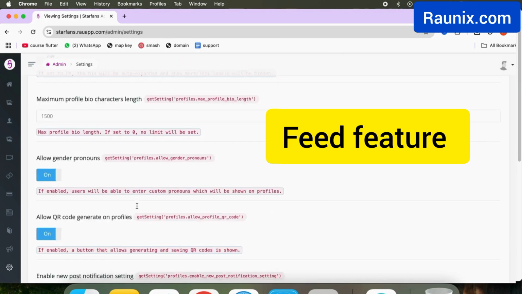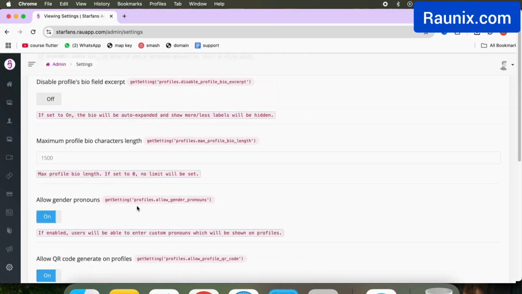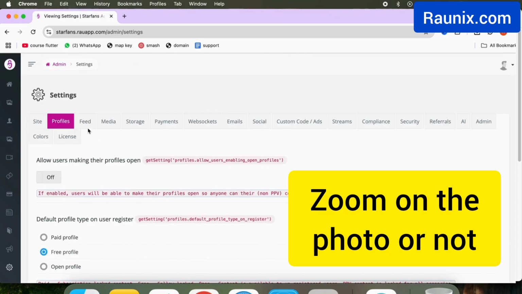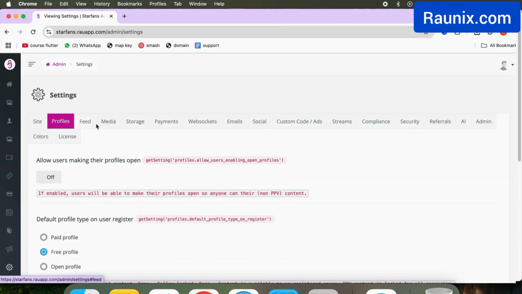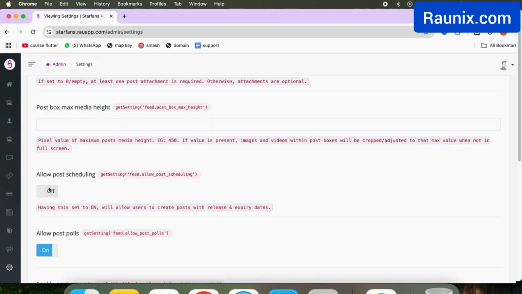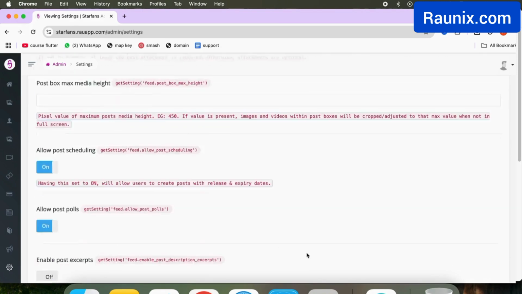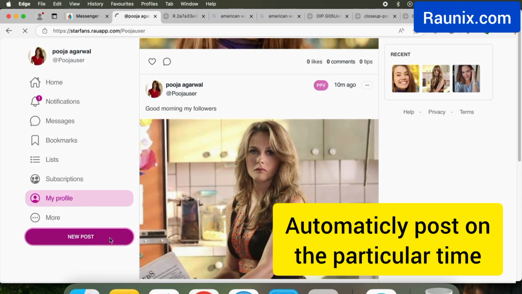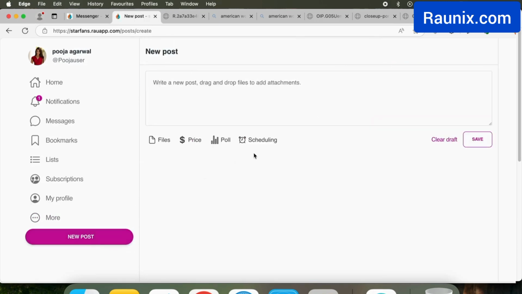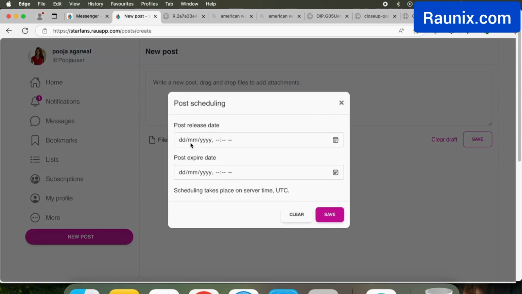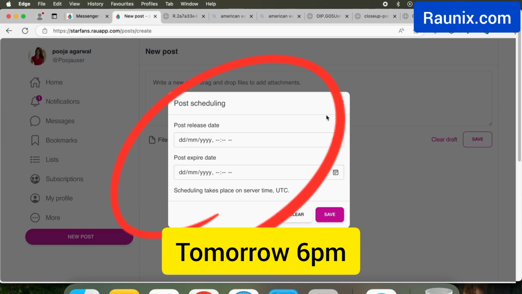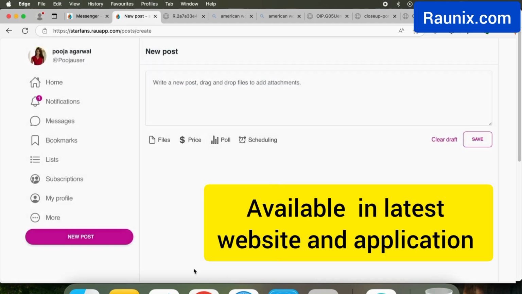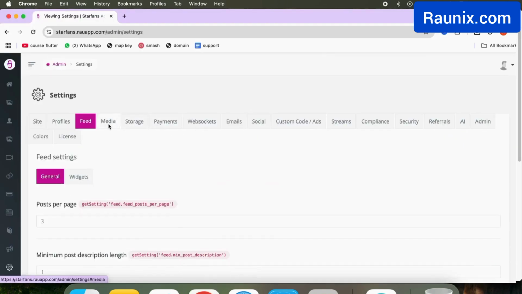You can see the feed feature. You can see that people can zoom on the photo or not. People can do scheduling or not, and much more. Scheduling means they want the post to automatically be sent on a particular time. Let's say you are uploading a photo now, but you want that it should upload at tomorrow 6 p.m. So that is scheduling, available in our latest website and application like OnlyFans.